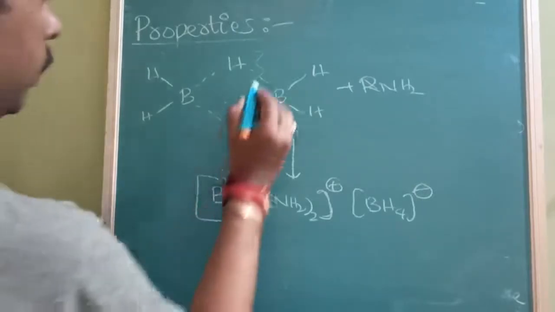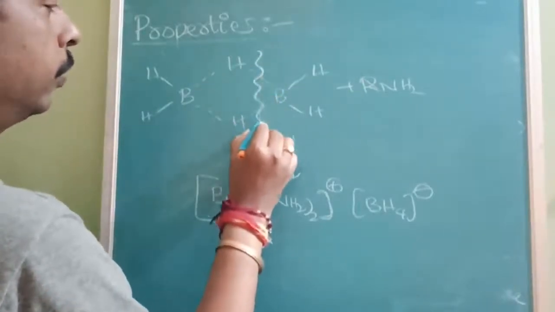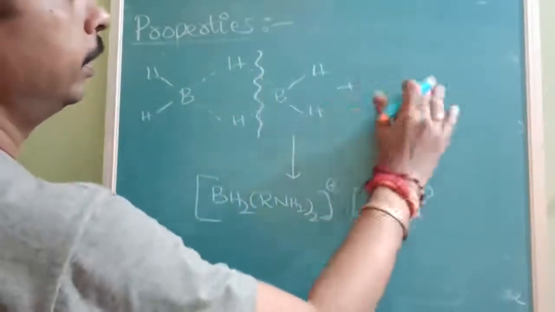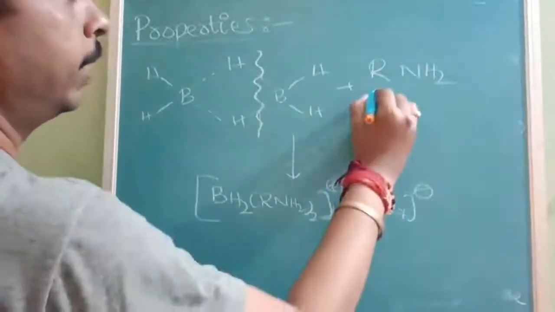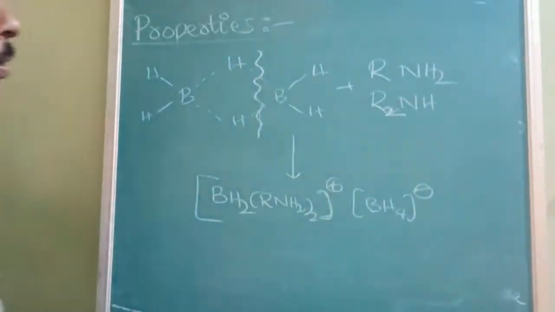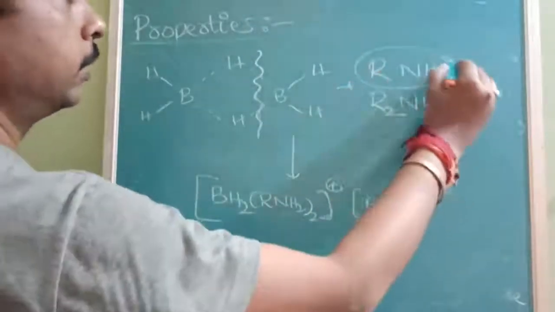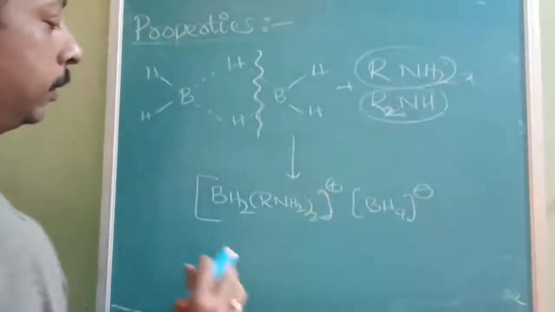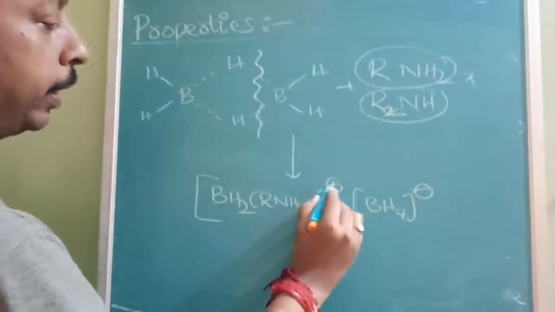We have studied the reaction with ammonia. There I told you about the amines also. Amines can be RNH2, which is called a primary amine. It can be a secondary amine also, R2NH. So 2 moles of this will react with B2H6 to form a cation.